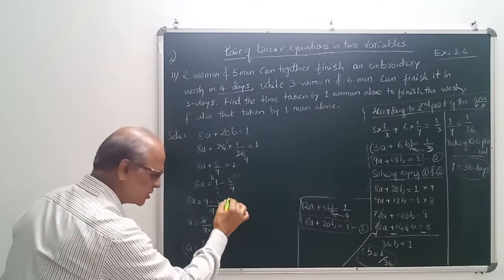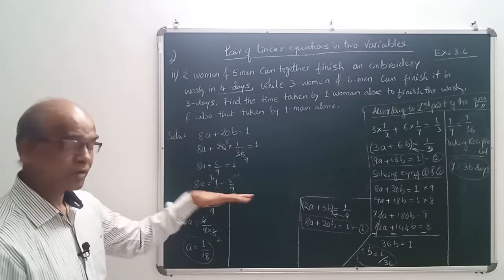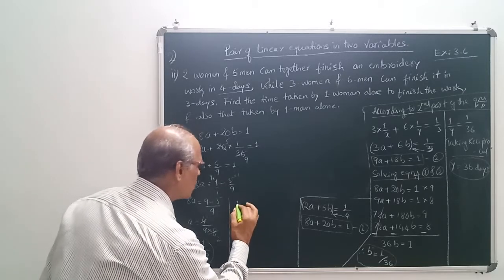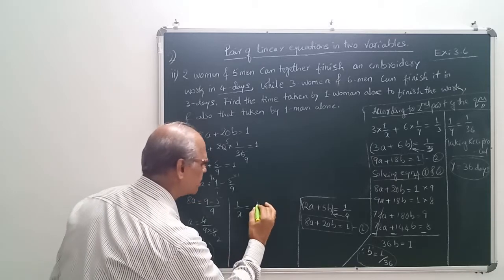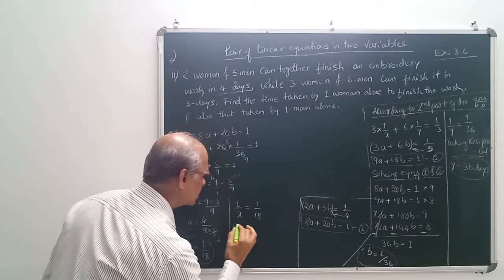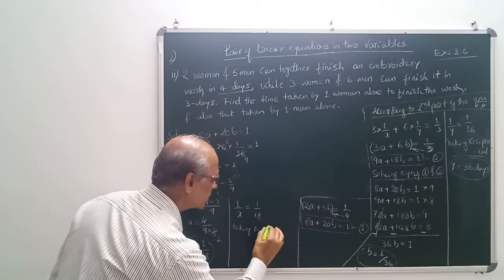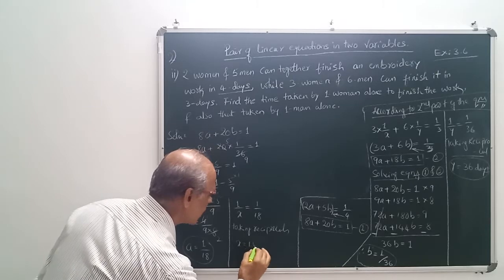Is it the answer? No sir, it's not the answer. Now what is your a? I have rubbed this part. a is 1 by x. Therefore 1 by x is equal to 1 by 18. Taking reciprocals, the same steps you have to follow. So x is equal to 18 days.